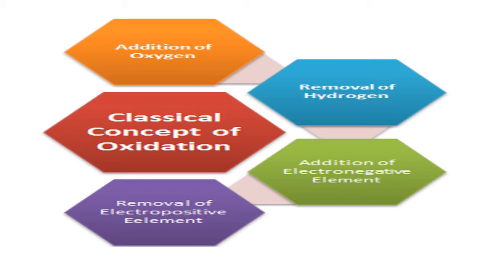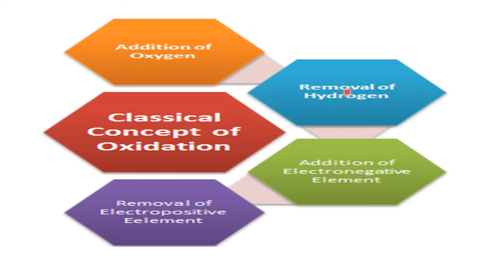First, about oxidation. Oxidation means addition of oxygen, or removal of hydrogen. Oxygen is an electronegative element and hydrogen is taken as an electropositive element. Therefore, one more way of defining oxidation is addition of oxygen, and not only oxygen, any electronegative element. Because oxygen is electronegative, in place of oxygen we write addition of electronegative element.